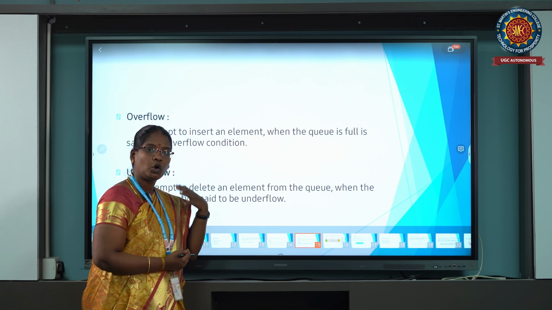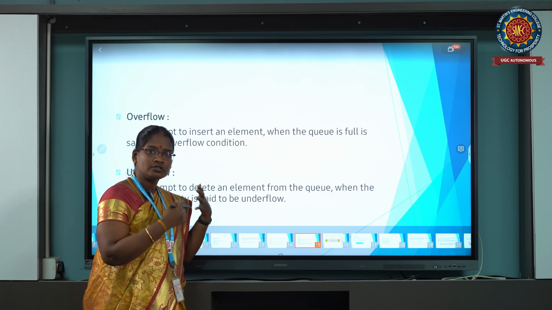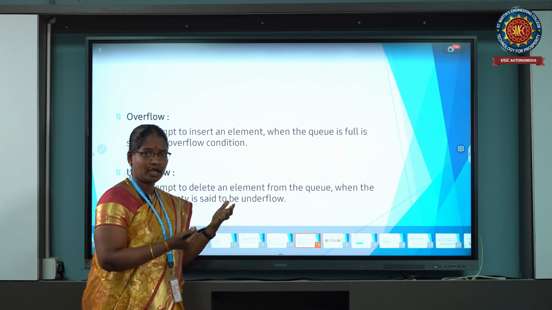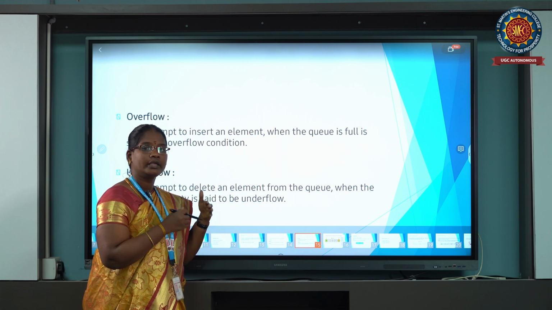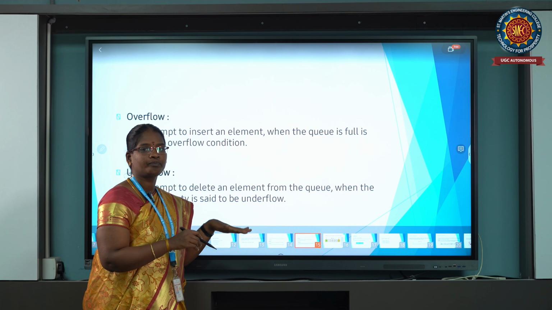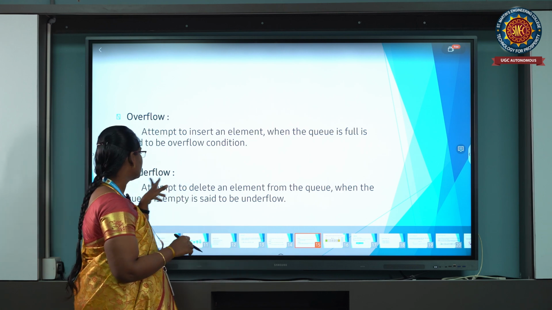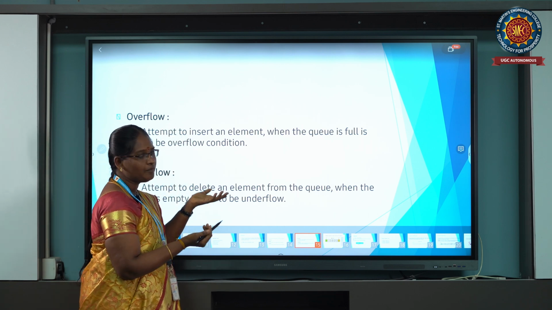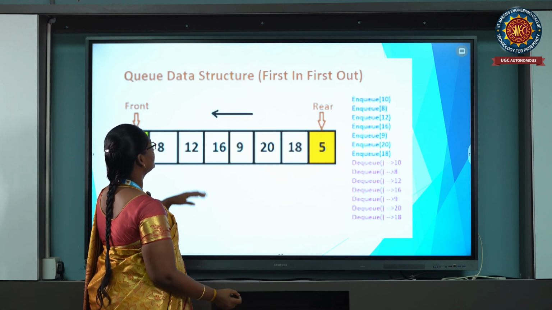For suppose more people come, then the queue is full and an overflow condition occurs. For suppose the counter is empty and no people are there, then the queue is an empty queue and an underflow condition occurs.